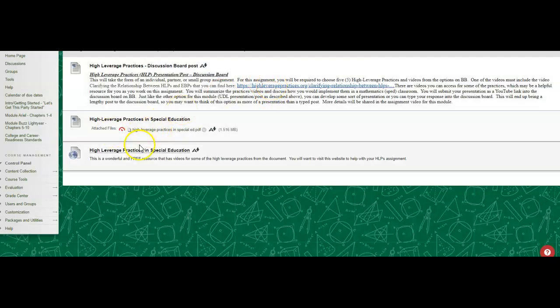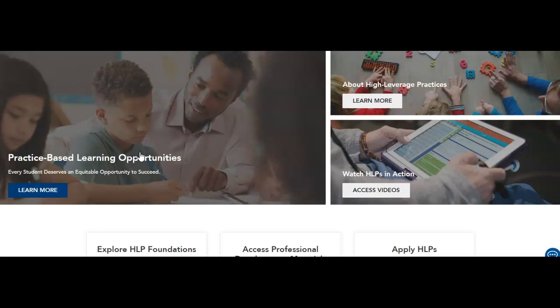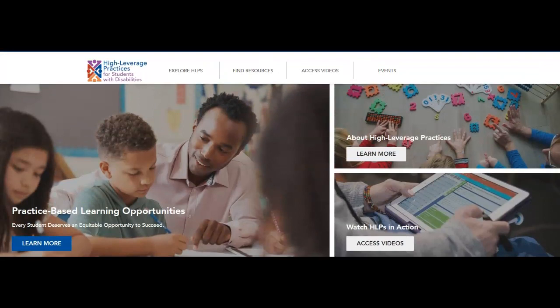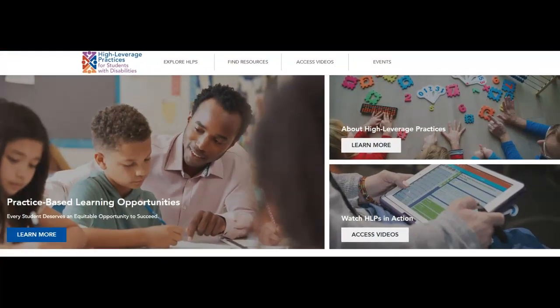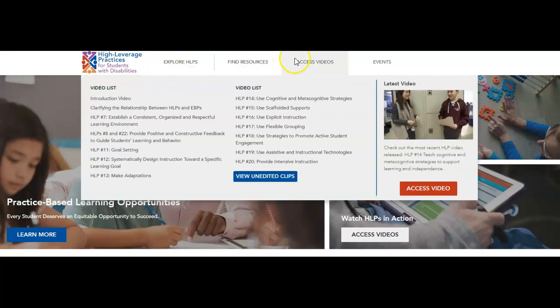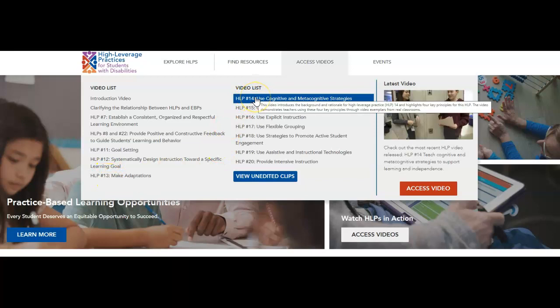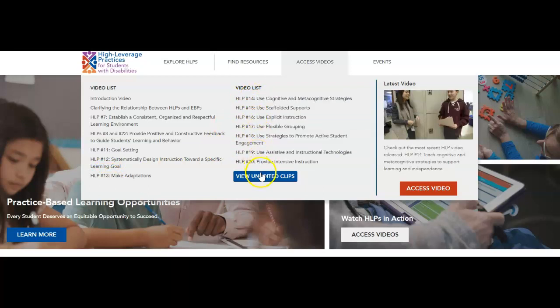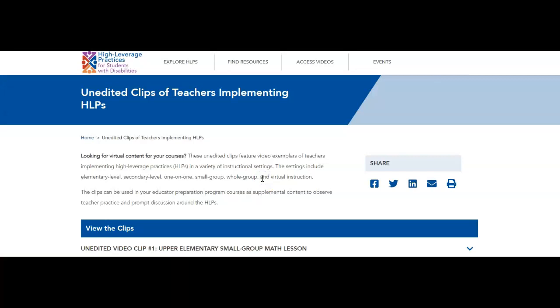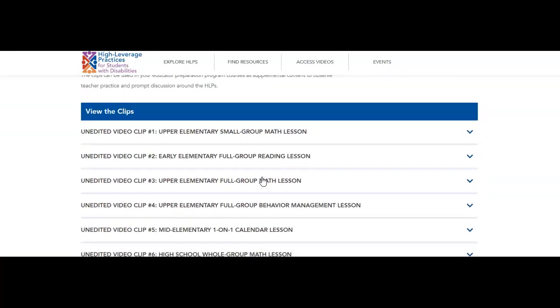So there's this document. There's also this site. I'm assuming you've probably seen this site as well. This site is fabulous. It's put out by CEC, the Council for Exceptional Children, and it is called High Leverage Practices for Students with Disabilities. It looks like this. If you go here, there are videos, and the videos go along with the HLPs in the document that I just showed you. There are also some unedited clips, a whole bunch of unedited clips.